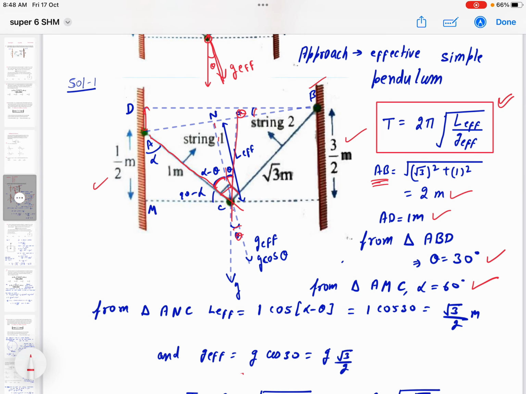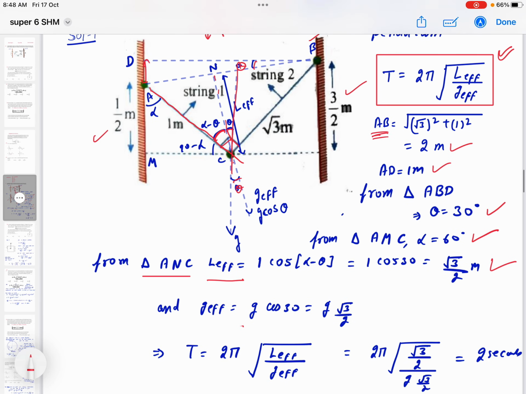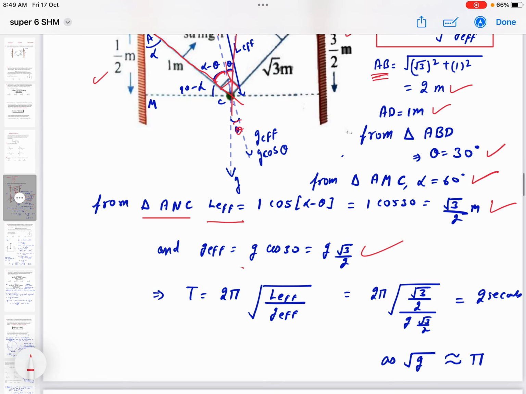So alpha we got, theta we got, alpha minus theta also we got. So by using triangle A and C, L effective we can find out. So L effective is 1 cos(alpha minus theta), so means root 3 by 2 meter. Similarly g effective is g cos 30, so g root 3 by 2. And now I'm just using the formula and I'm getting the answer. So root g, as we know, is approximately equal to pi. So pi cancels, our answer is 2 seconds, right beta? So in comment sections you can write anything if you are not getting.